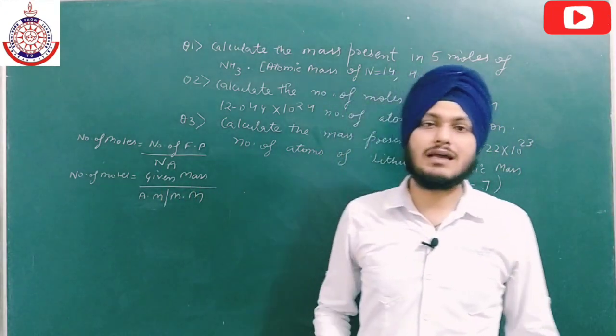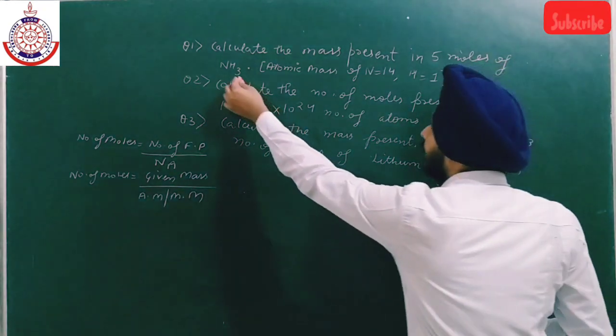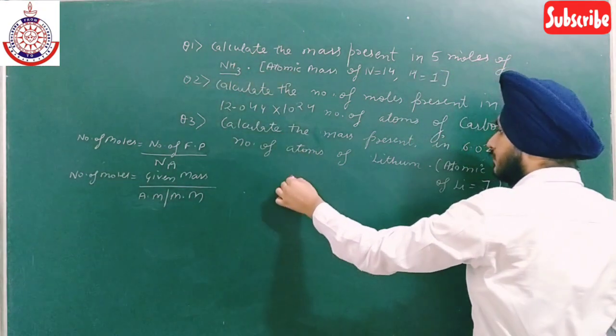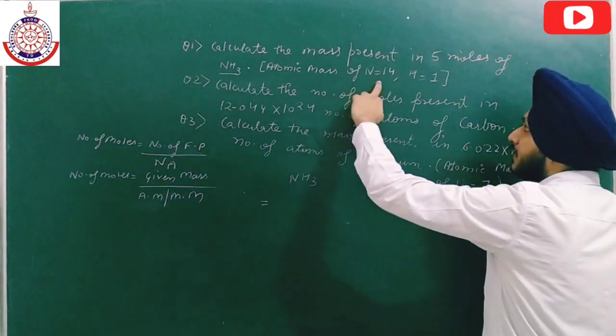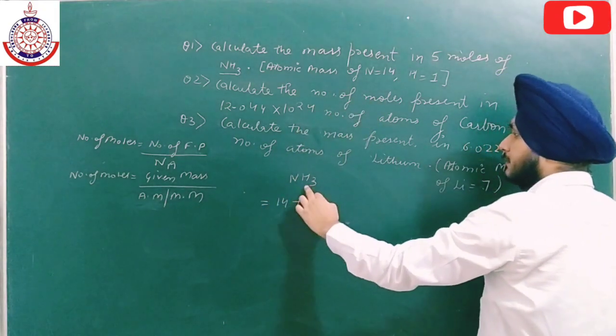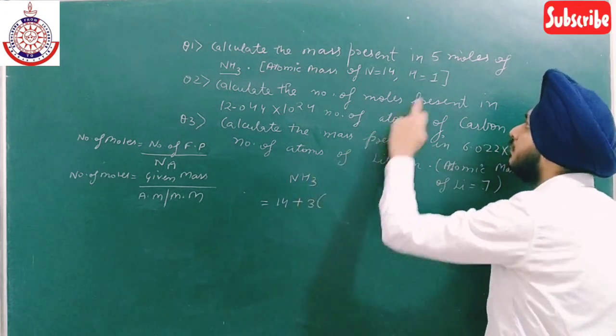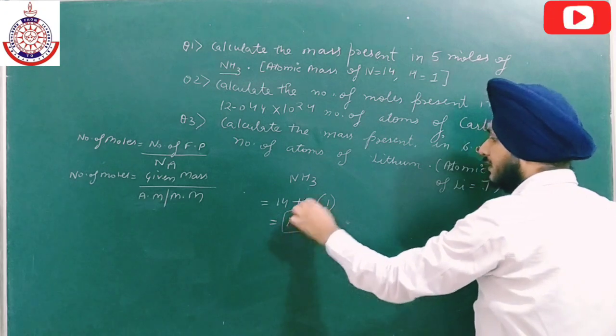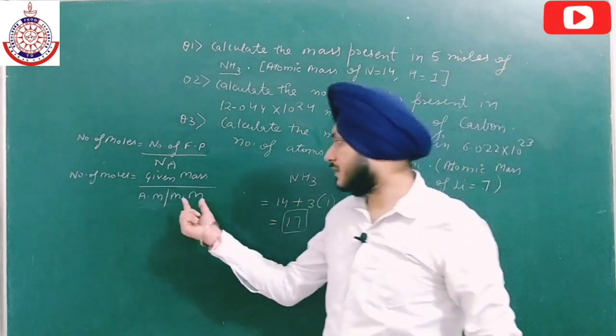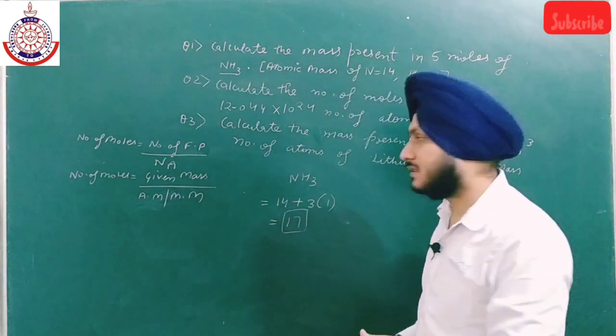So firstly we have to calculate the molar mass. For NH3, how will we calculate the molar mass? Atomic mass of nitrogen is 14 plus 3 into the atomic mass of hydrogen, which is 1, so 17 is the molar mass of NH3. Now put the values given to us.